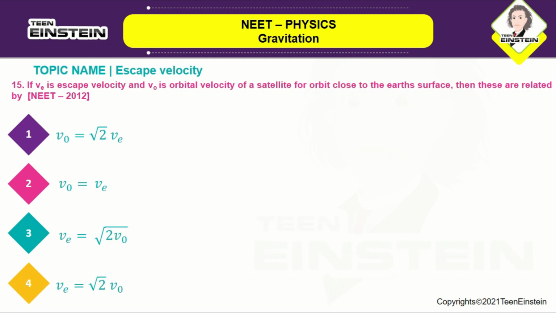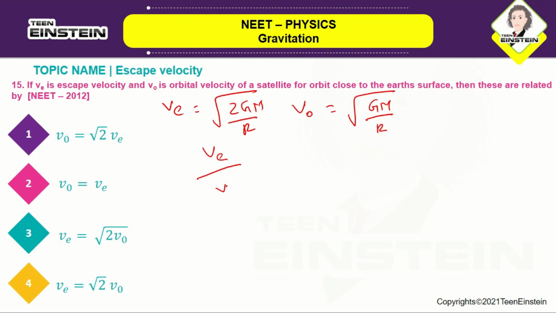Okay, so here the escape velocity v is given by root of 2GM by R, where M and R are the mass and radius of the earth respectively. So M is the mass of the earth and R is the radius of the earth. The orbital velocity of a satellite close to the earth's surface is given by root of GM by R. Okay, so you want to find out the relation, which means ultimately you are going to take the ratio of that.